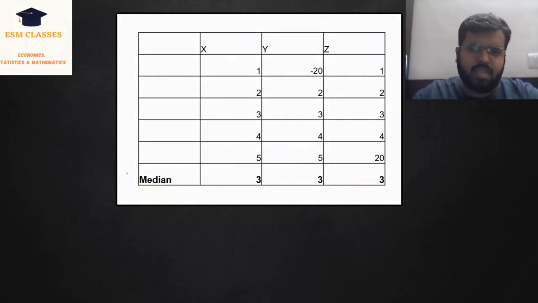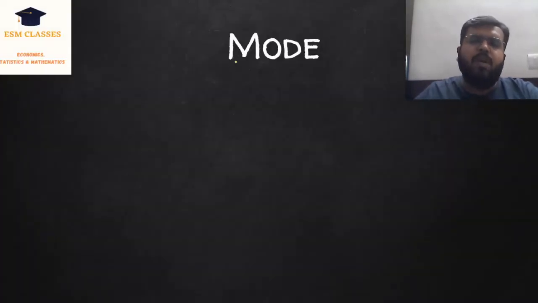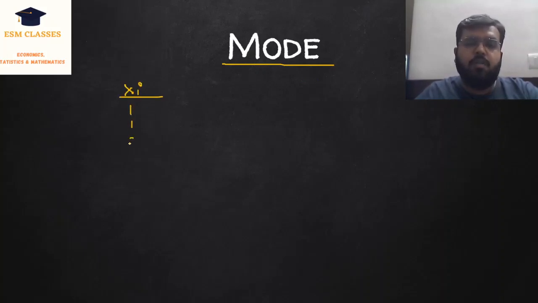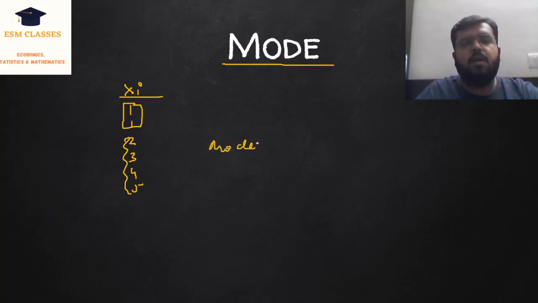Then we have mode. Mode is the most occurring number in the data set. For example, we have xi, which is 1, 1, 2, 3, 4, 5. In this case, 1 is occurring 2 times and all other numbers are occurring 1 time. Therefore, my mode is 1.